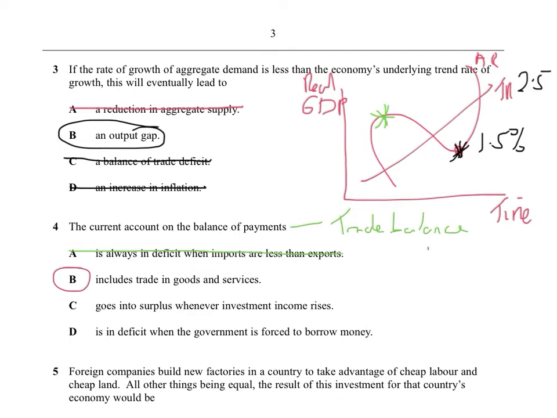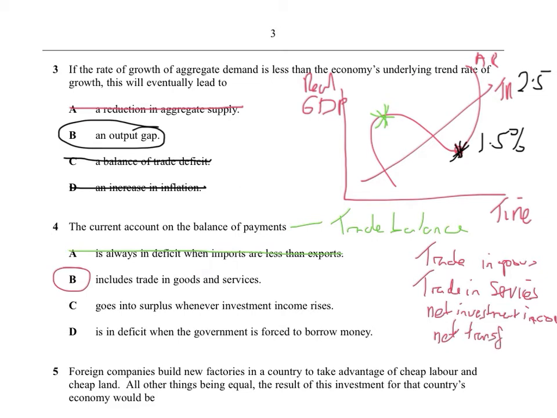It includes trading goods. Now, I'm not sure whether you need to know this year, but I'm going to say it anyway, just in case. My handwriting is terrible today. Trade in services. It also has two other things. It has net investment income, and, oh God, that's meant to say income. It says income, and net transfers. That's the four parts of the current account.